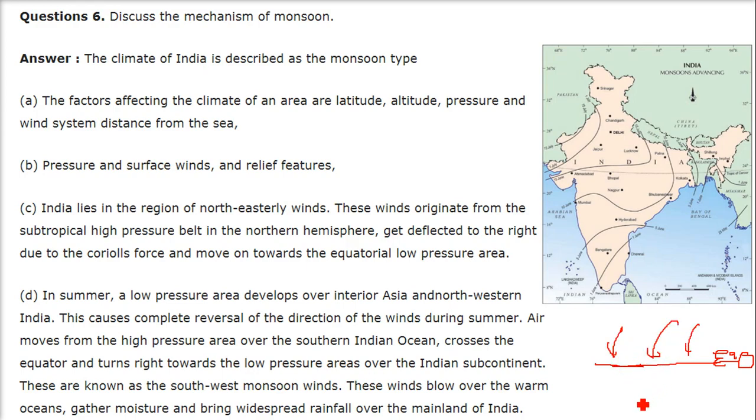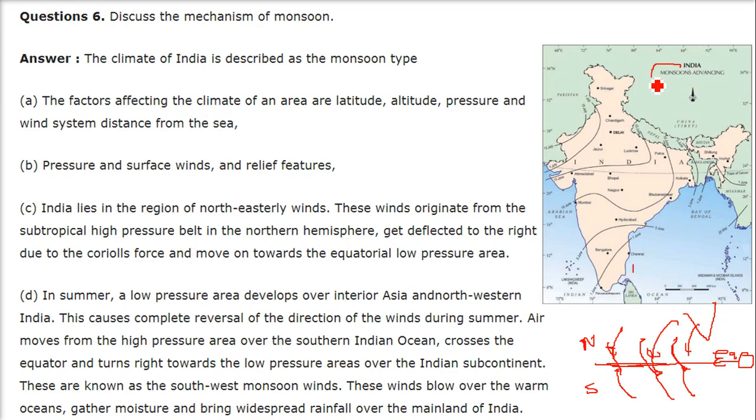So the trade winds reach here to fill it. But when these trade winds cross, this is the northern hemisphere, and this is the southern hemisphere. Because of the Coriolis force, or the Ferrel law, they change direction. And here we have India.